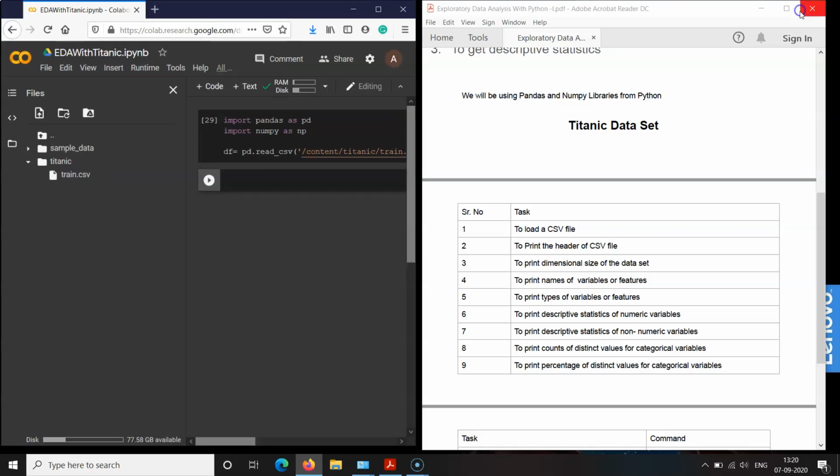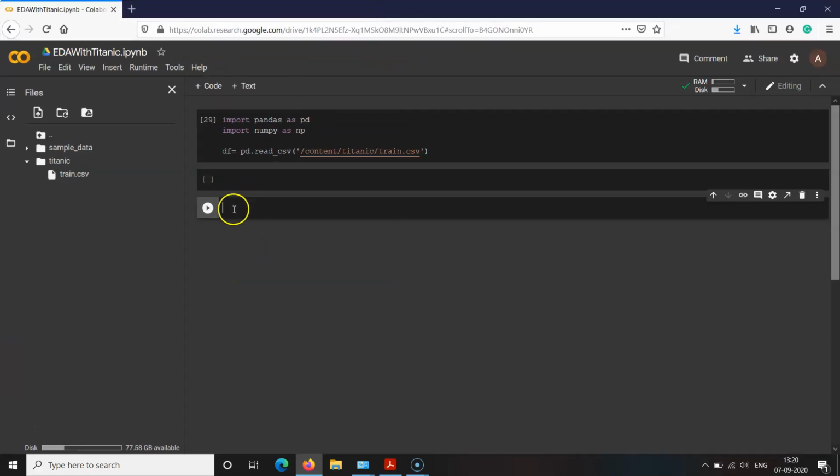The next task is to print the header of the CSV file. What does it mean by the header of the CSV file? Let us see. df.head. Let us execute this.